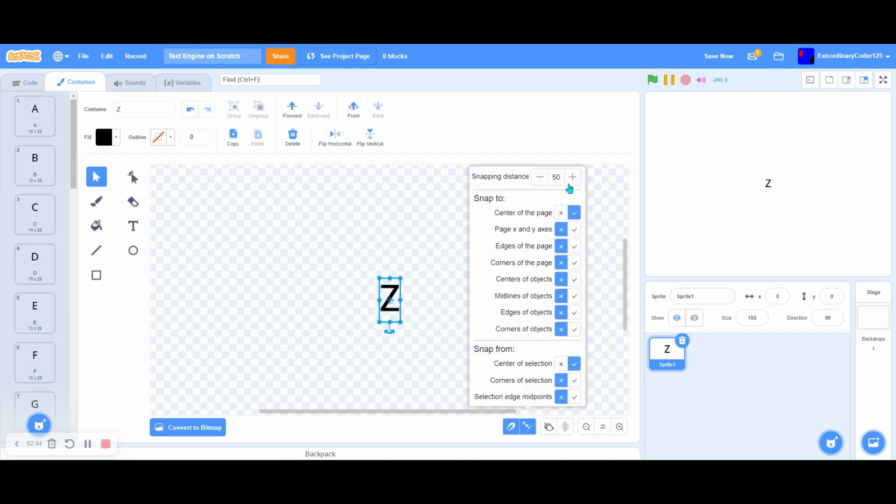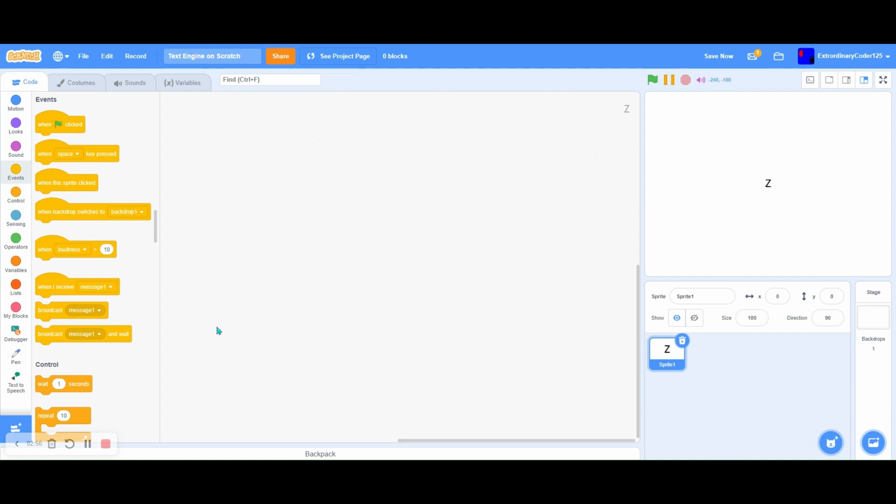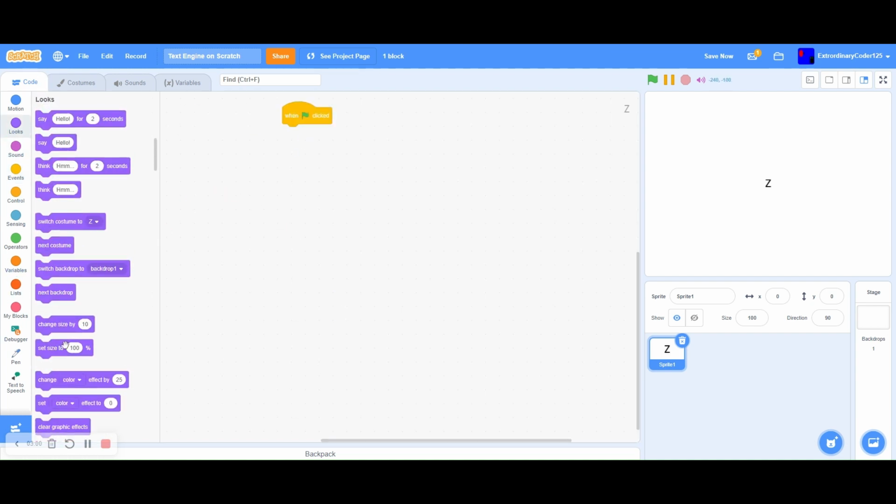As we all know, other Scratchers have made text engine tutorials, but I will be doing it much more properly. So first, when green flag clicked, maybe we should set size to 200. Here we go.